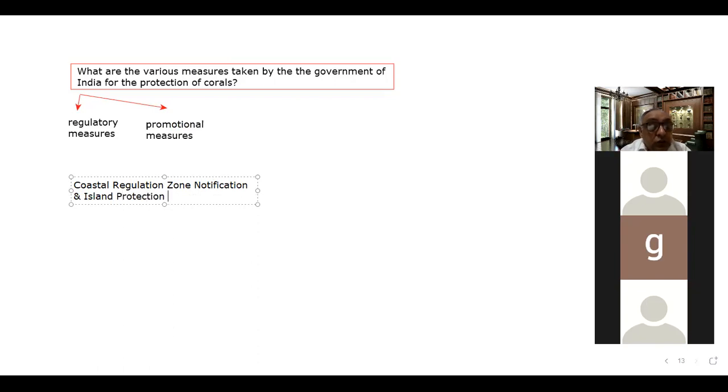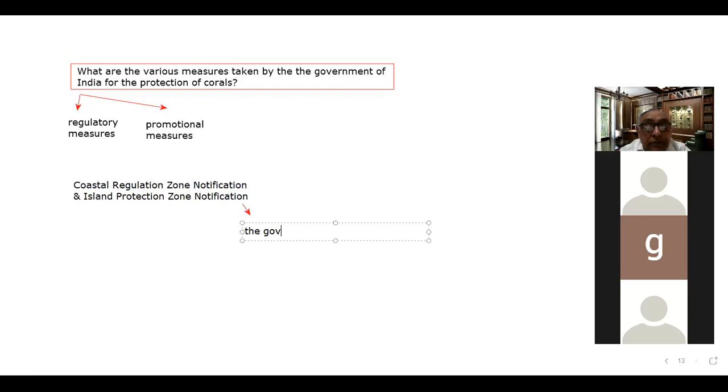Under both these, the island protection zone notification and the coastal regulation zone notification, corals are sought to be protected by the government. The government emphasizes the protection of the corals.